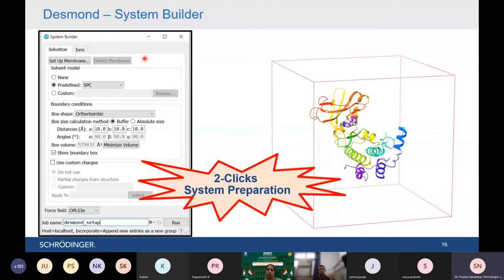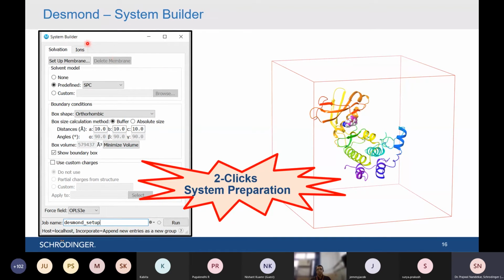Before that, you need to run the system builder. The system builder is nothing but, as I said, a way to simulate the experimental conditions. Imagine you have a protein, and you have this box, which resembles a beaker or test tube. In this box, you need to put the protein, add water to solvate it, add ions, maintain the pH, and increase the temperature, and everything is considered inside this box. This is what we call the system. And for that, we have the system builder module.